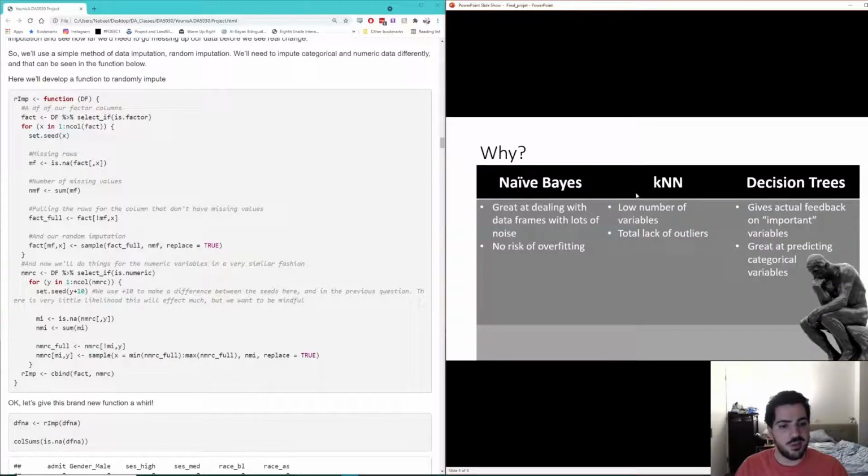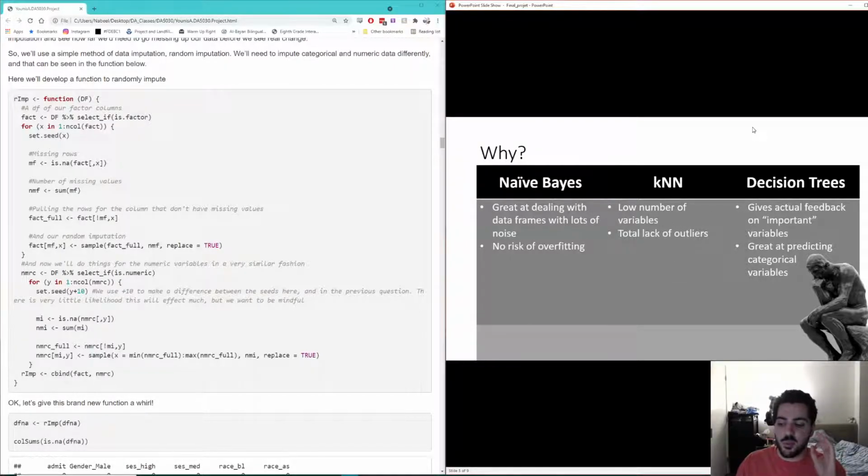But let's talk about why we chose what we did. We chose naive Bayes, KNN, and decision trees. Naive Bayes is great at dealing with data frames with lots of noise. When we have a small data frame like this, especially where we're imputing data, there can be a lot of noise. On a small data frame, we might wind up having to reuse the same data more times than I'd like, but there's no risk of overfitting with naive Bayes. KNN does very well with a low number of variables, which we have, and we have a total lack of outliers, which is also good for KNN.